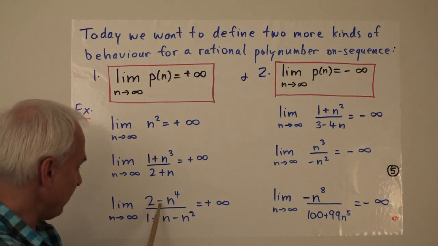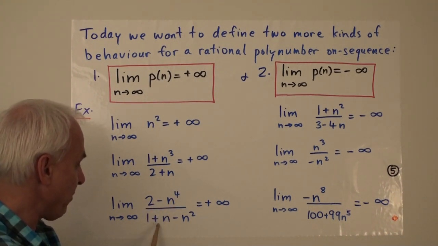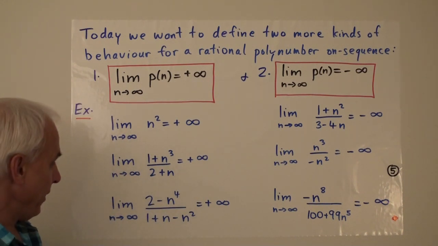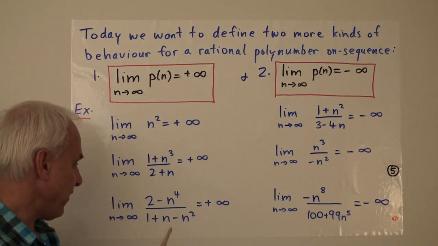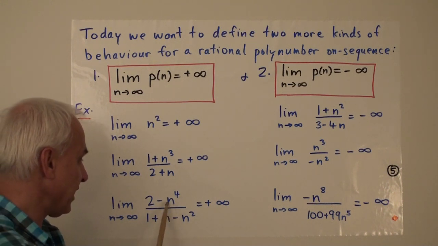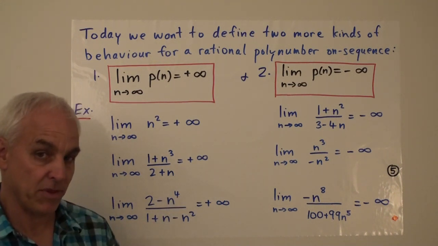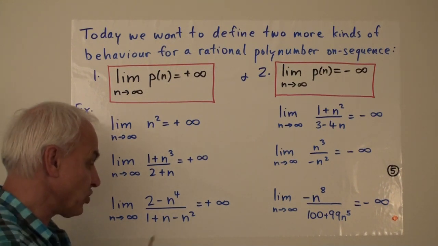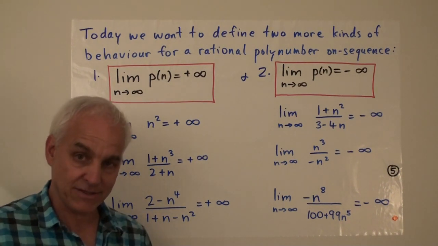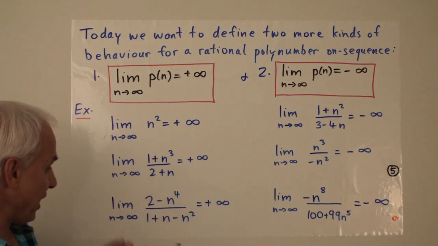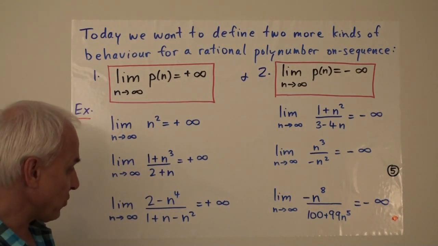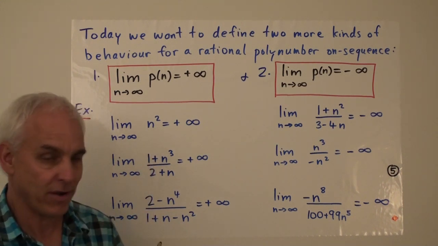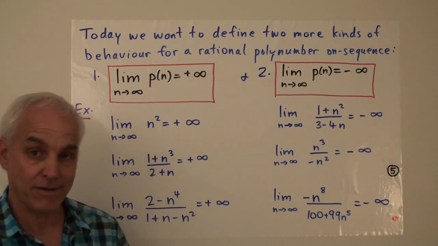And here we have the limit of 2 minus n to the fourth over 1 plus n minus n squared. Okay, so the way we think about this is that for n very, very large, basically the minus n to the fourth term in the numerator dominates, and the minus n squared term in the denominator dominates. So basically this is sort of like minus n to the fourth over minus n squared, which is a lot like n squared. So it really behaves a little bit like this one, and its limit should be plus infinity.